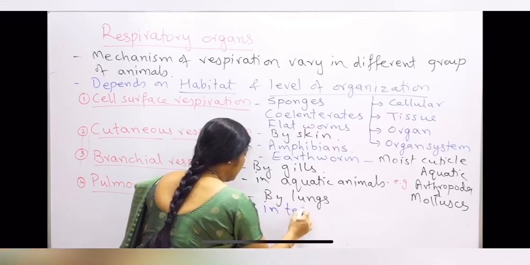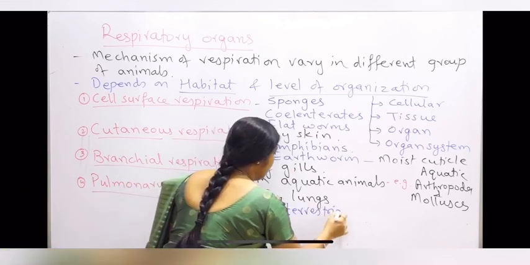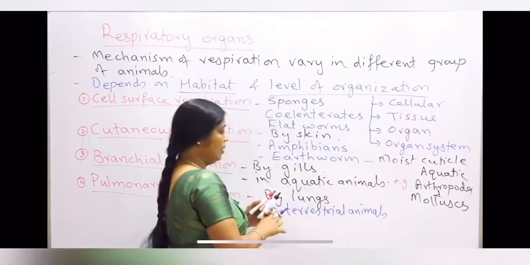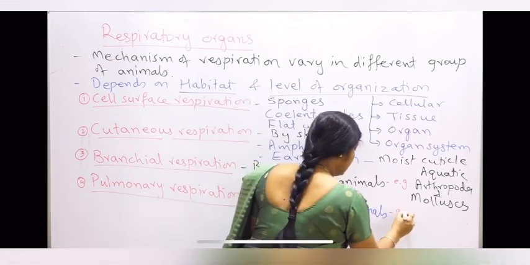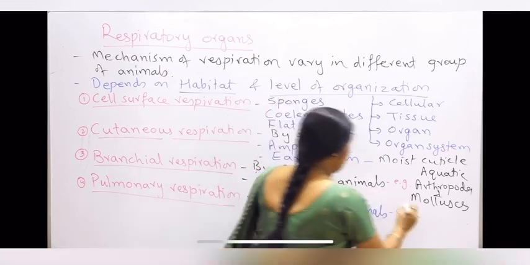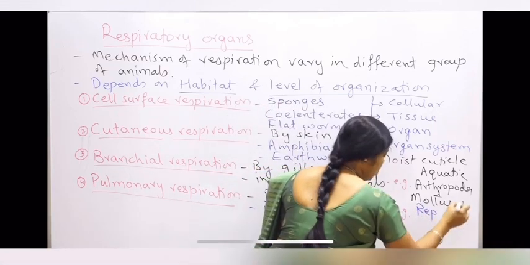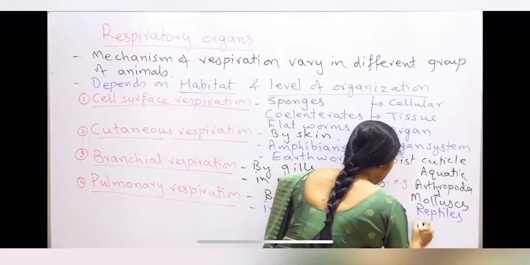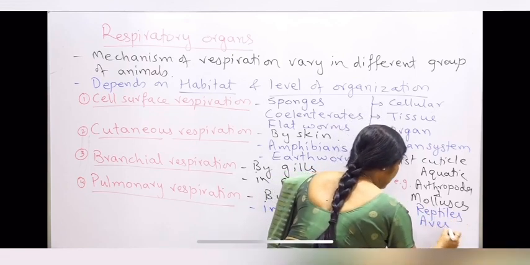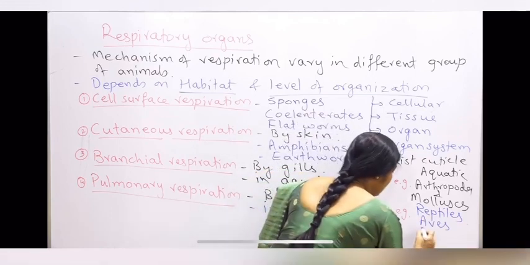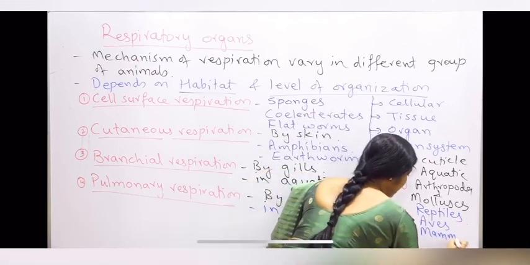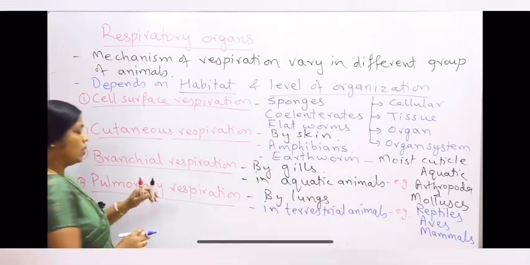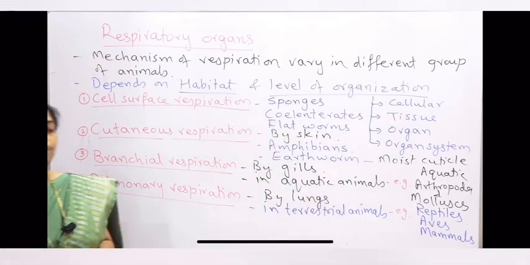In terrestrial animals, for example, reptiles, birds, mammals. The first true land vertebrates are the reptiles. Then even the birds or the aves adapted for terrestrial life, and mammals, that is the terrestrial animals. Lungs are used for respiration, and that is what is called pulmonary respiration.